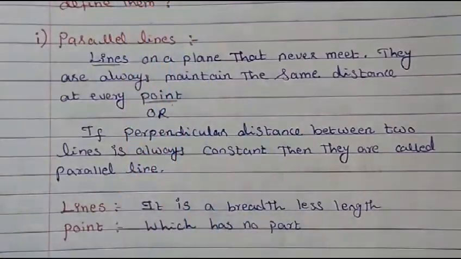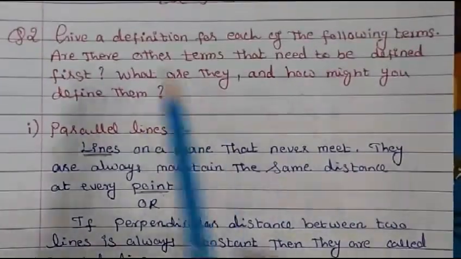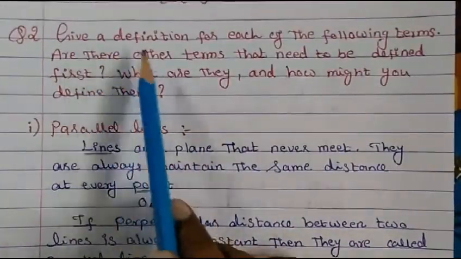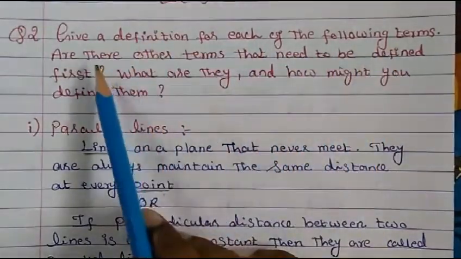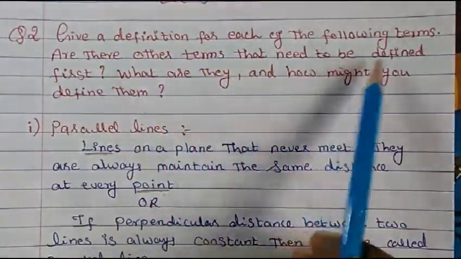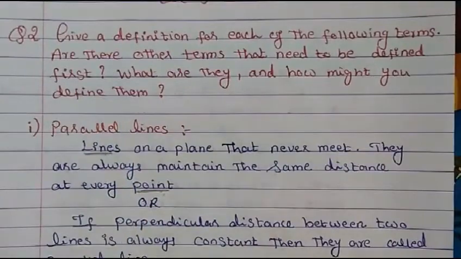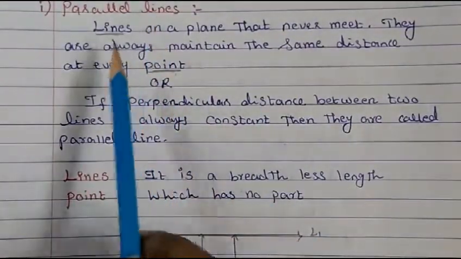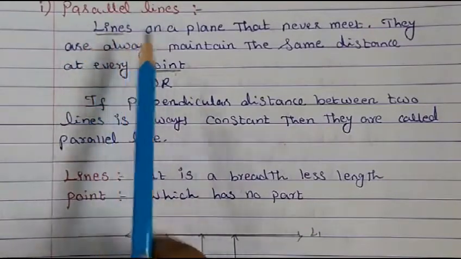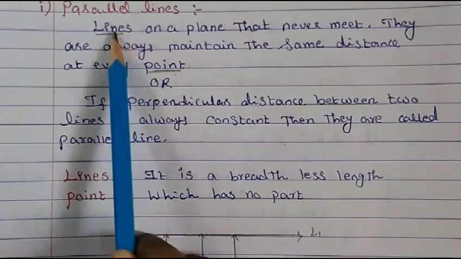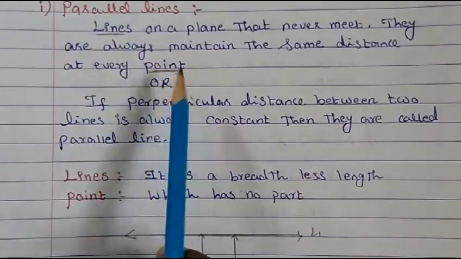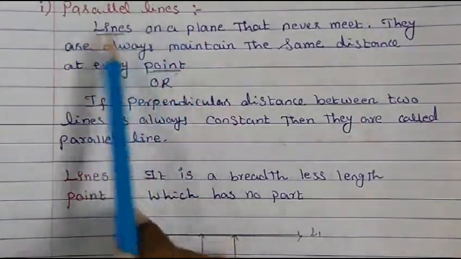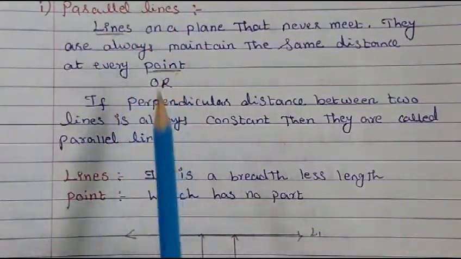So that is the meaning of the question here: give a definition for each of the following terms. Are there other terms that need to be defined first? That is the meaning here. If you want to define parallel lines, first you should know the terms that you need to define first, that is lines and point. If we know both, then we define parallel lines.